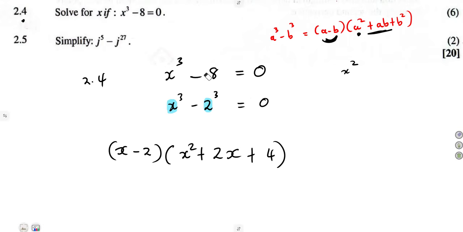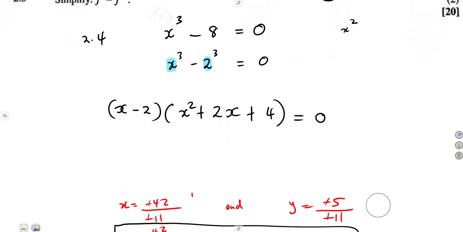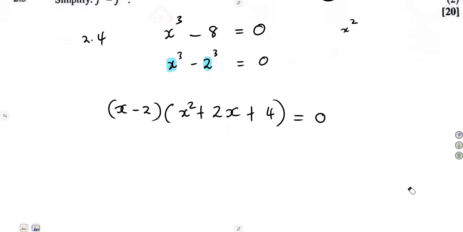All right. For those who want to dwell much in this type of factorization, make sure that you visit the Grade 10 videos that I've done on factorization of cubic functions. You can check them. There are a lot of questions that you can exercise yourself. That's how you factorize a cubic function of this nature. As we can see, we have got two brackets. It's a product of two terms equal to what?